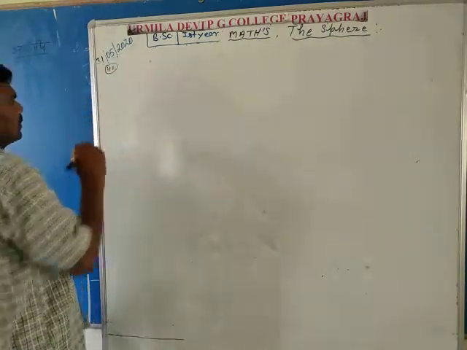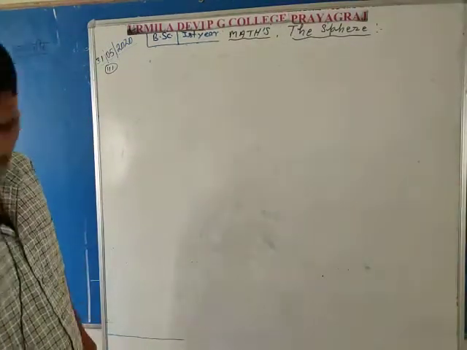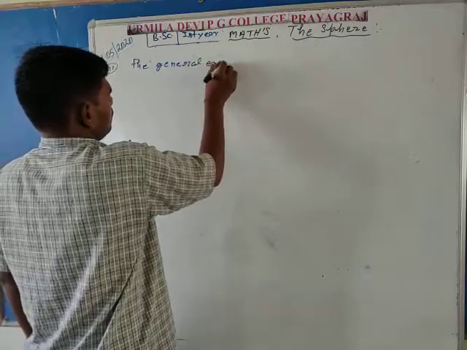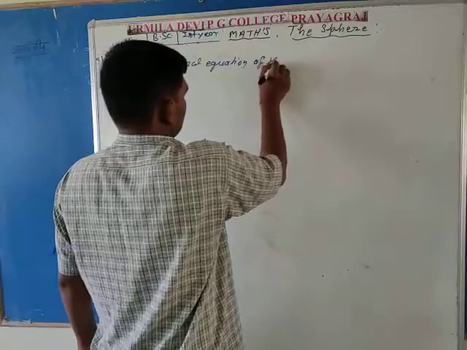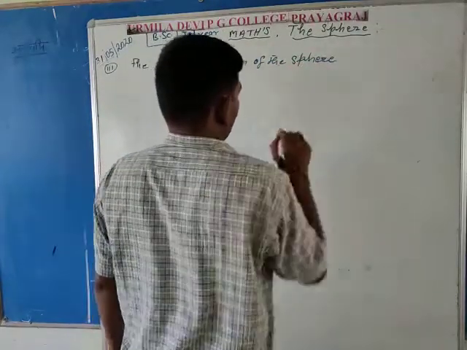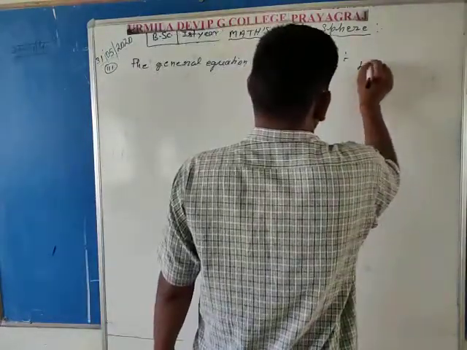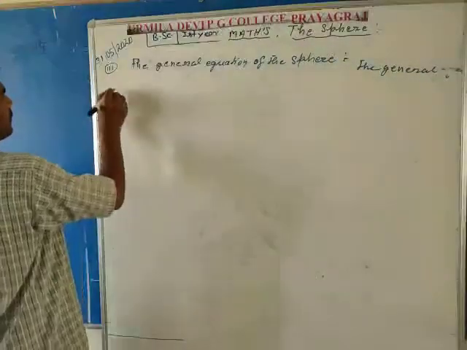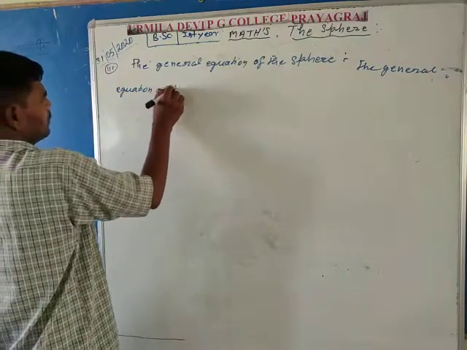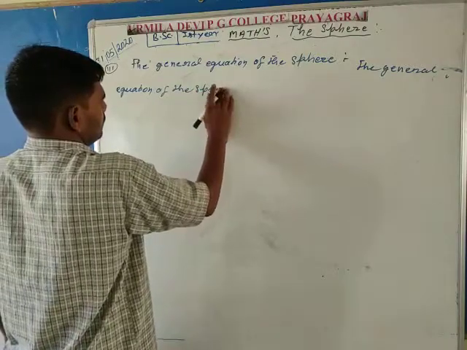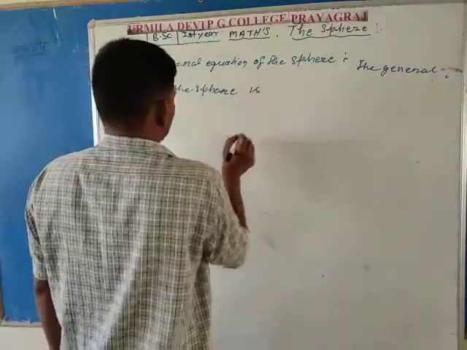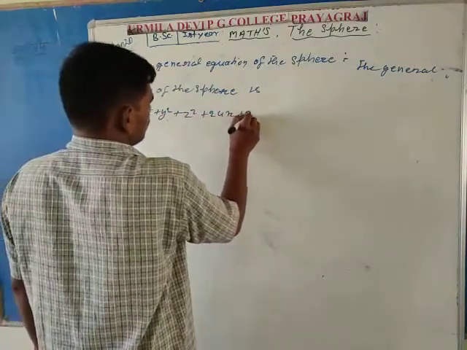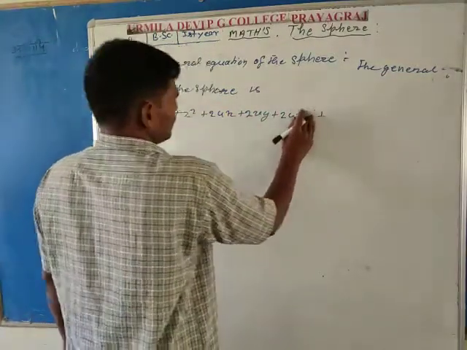In article 3, the general equation of the sphere is x square plus y square plus z square plus 2ux plus 2vy plus 2wz plus d is equal to 0.